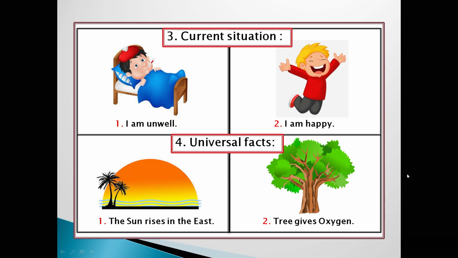Now, present tense also indicates current situation. Example, I am unwell. Second example, I am happy. It also indicates universal facts, or you can say general truth. Example, the sun rises in the east. Second example, trees give oxygen.